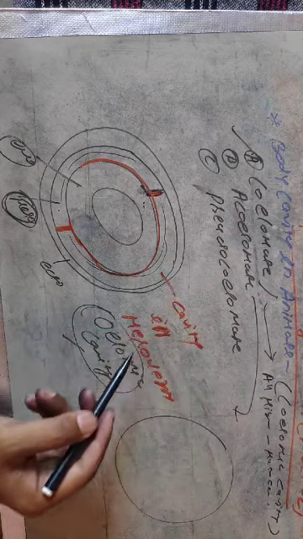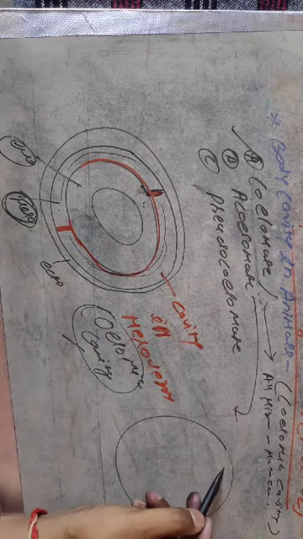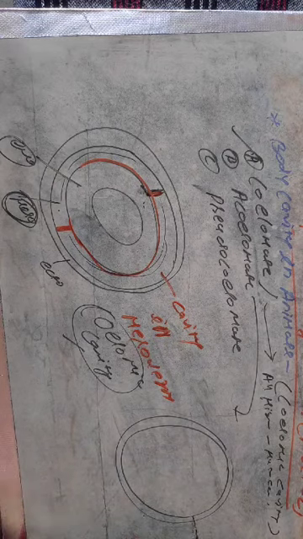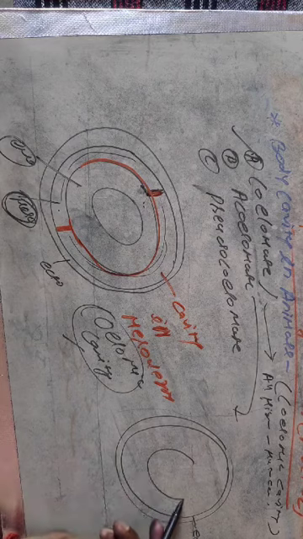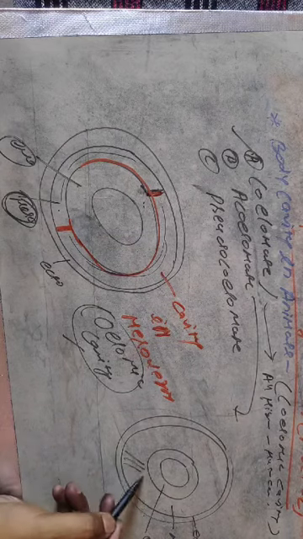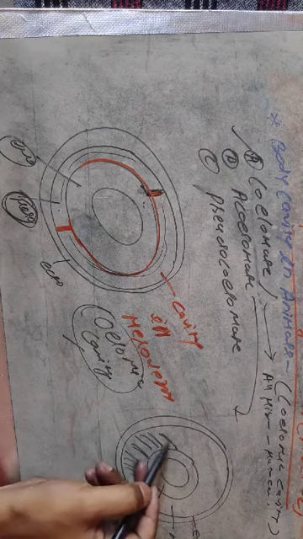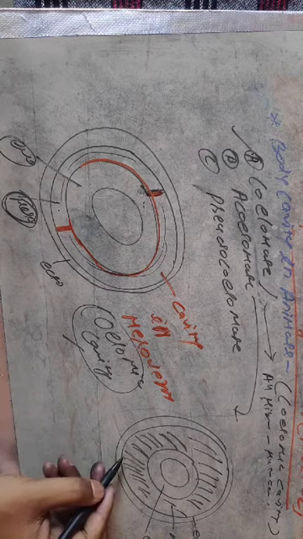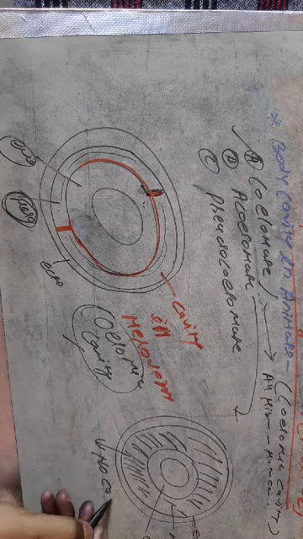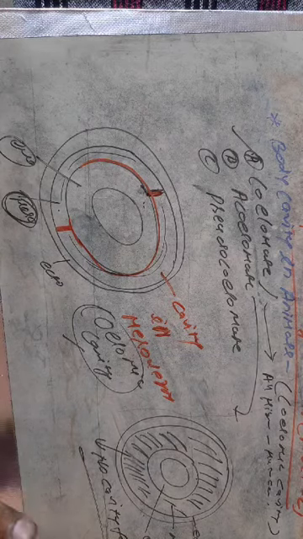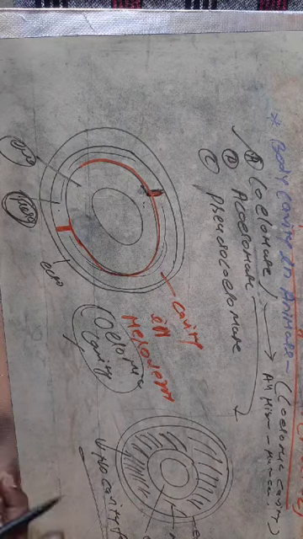Listen carefully. Acoelomate animals. Suppose that this one is the outer layer, that is the ectoderm, this one is the middle layer, that is known as mesoderm, and this one is the inner layer, that is known as endoderm. When the inner layer is filled by the cellular mass, there is no cavity found. This kind of structure and overall condition is known as acoelomate.